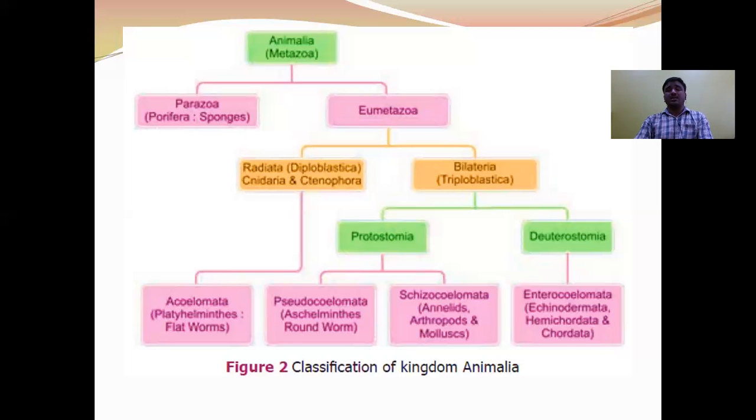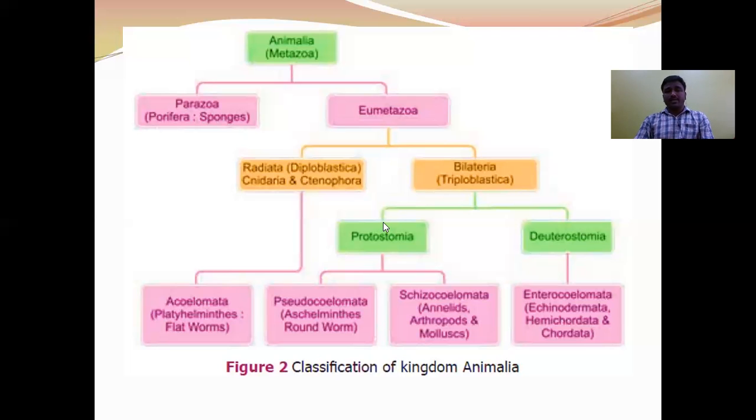The animals included in the Enterocoelomata are enterocoelomates. Enterocoelom means the eucoelom that is derived from the archenteron. Examples for the enterocoelomates: Echinodermata, Hemichordata, Chordata. These schizocoelomate and enterocoelomate are types of eucoelomates.